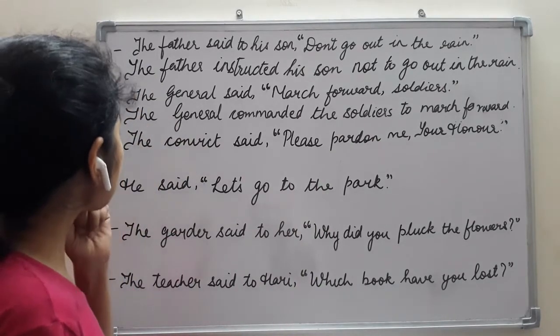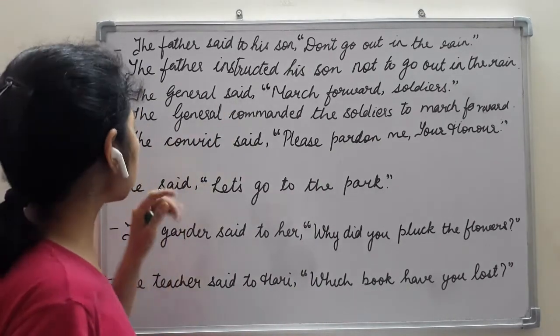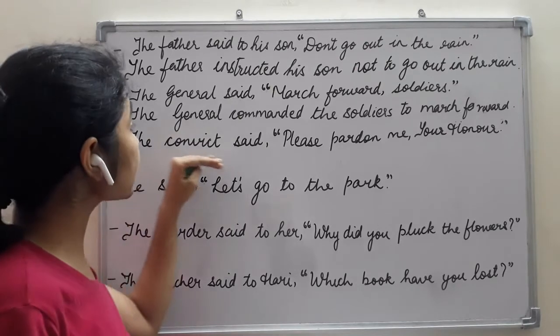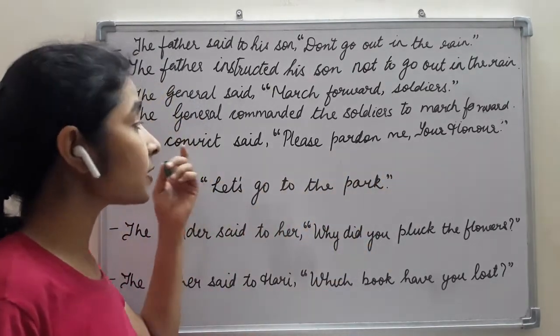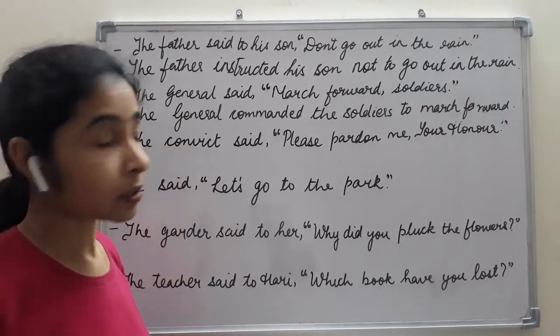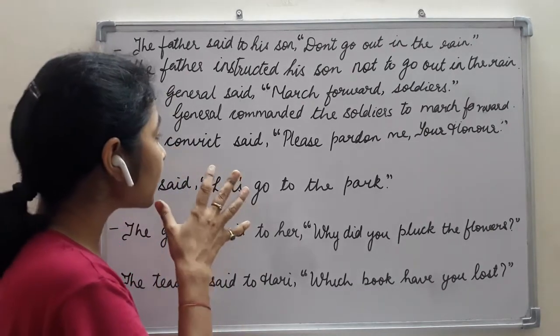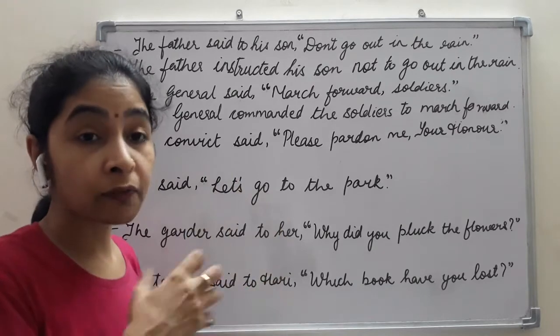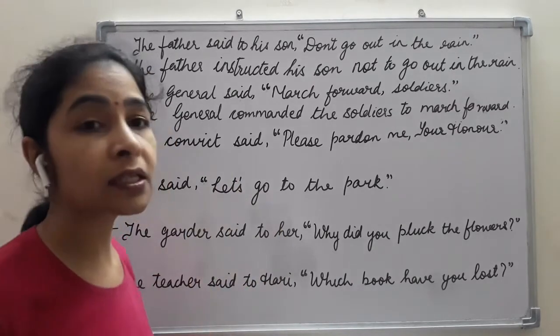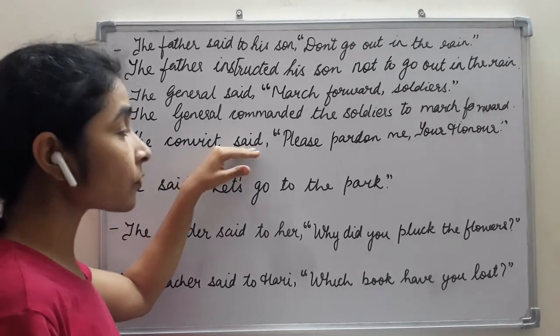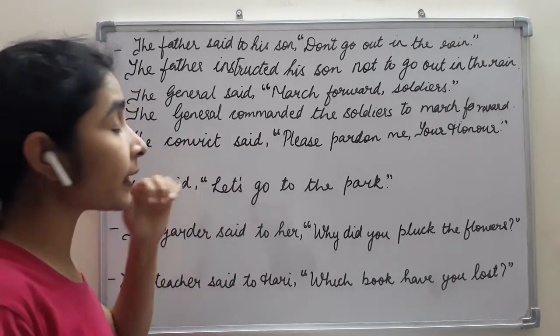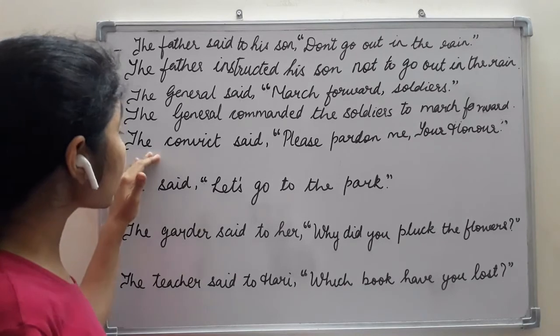Next is, in every sentence the mood is changing. Now here what is the mood? The convict said, please pardon me, your honor. This sentence is generally spoken in court. So in what mood is the speaker? He is requesting, he is pleading. So in place of said, the reporting verb, we can add pleaded.